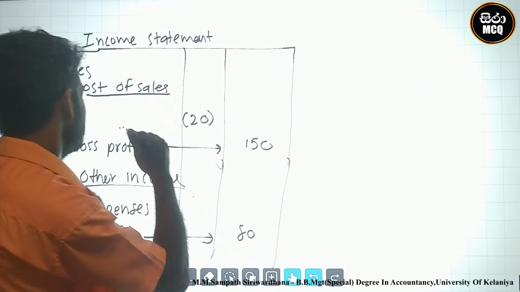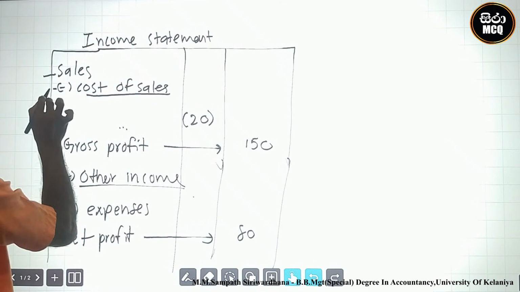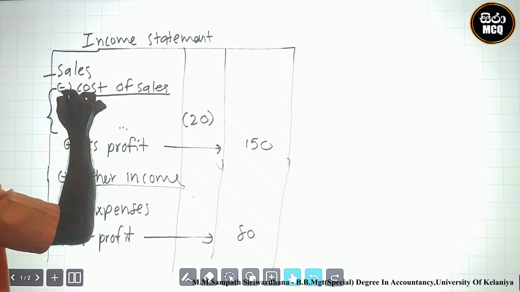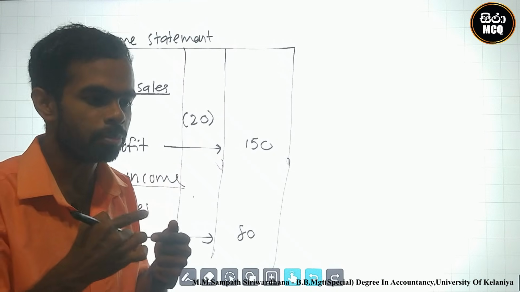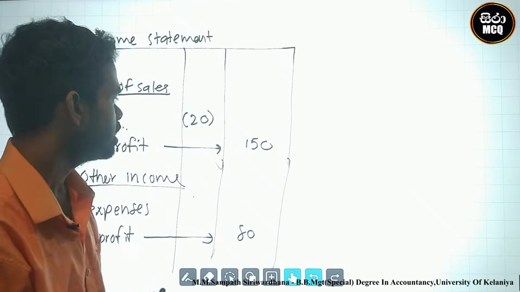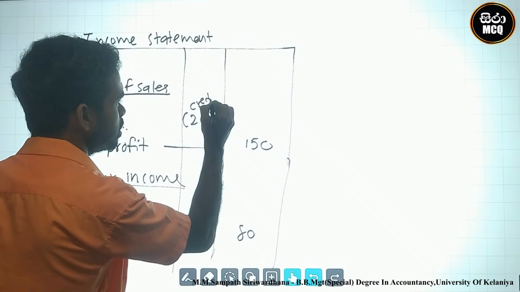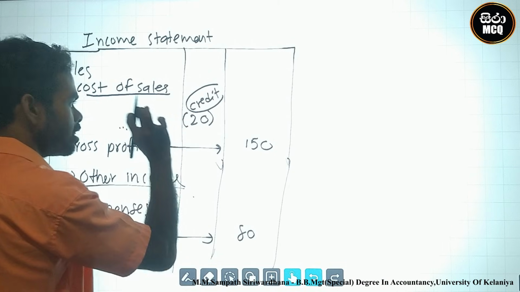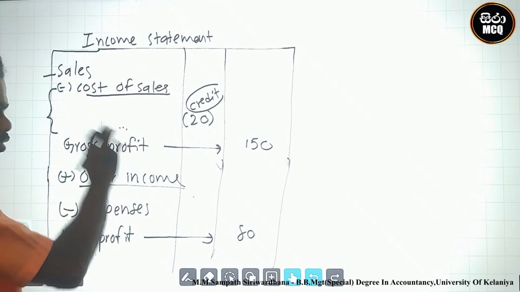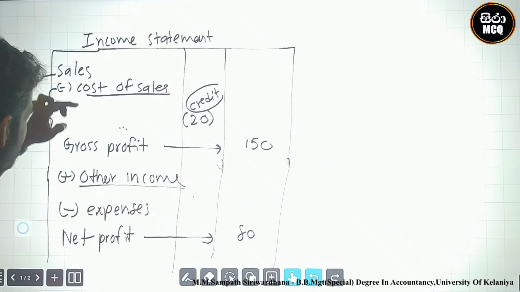Why? Before, you know, gross profit was calculated as sales minus cost of sales. At the calculation of cost of sale, the newly adjusted item was impacted. What is that? Trade account credit. This trade account credit impacted gross profit. Why? Gross profit was calculated using cost of sales.